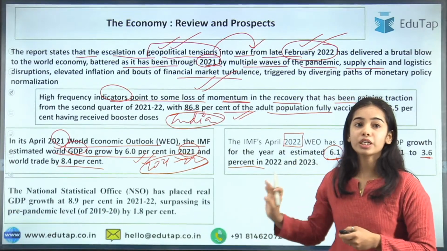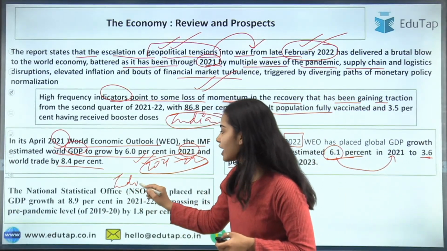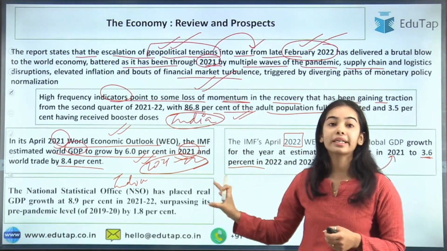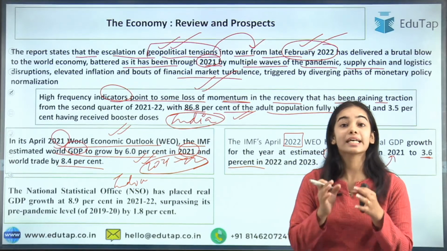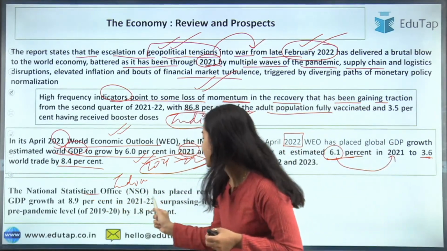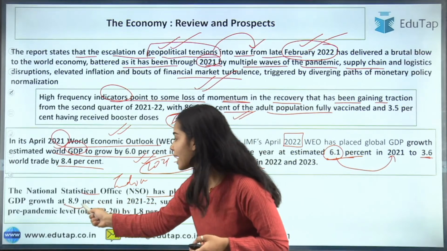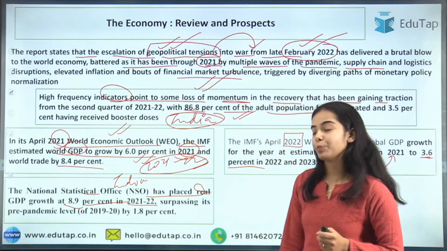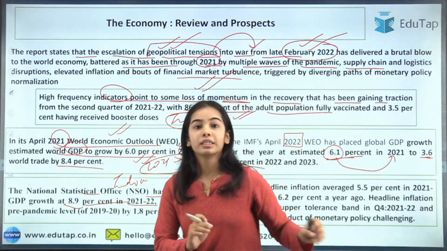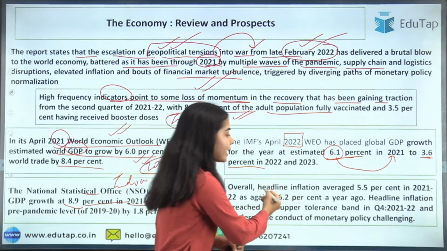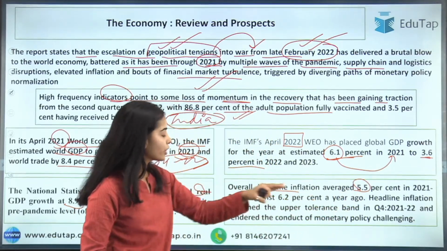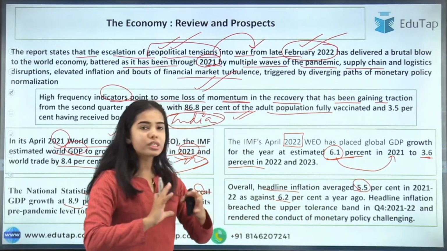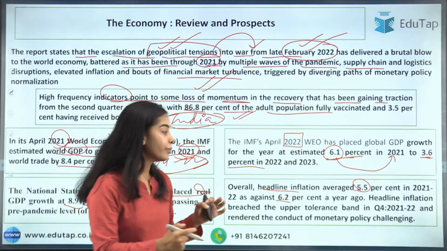Okay. So we have seen the World Economic Outlook and the world growth, but now we will see what the NSO, the National Statistical Office, has said about India. The NSO has said that real GDP growth is estimated at 8.9% for 2021-22. Next is headline inflation. Headline inflation averaged 5.5% in 2021-22 as against 6.2% in 2020-21. So it was a good percentage, we can say, for headline inflation.